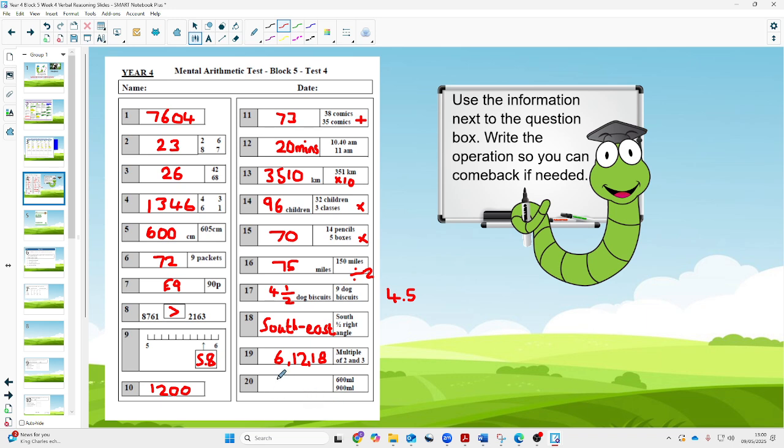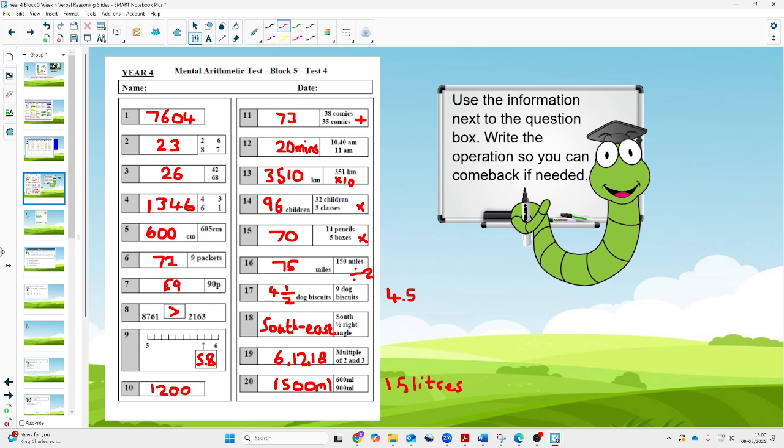20, we're looking at 1500 millilitres. You said kilometres then. Millilitres, or 1.5 litres. So we'd allow either of those. It doesn't say the answer has to be in millilitres.